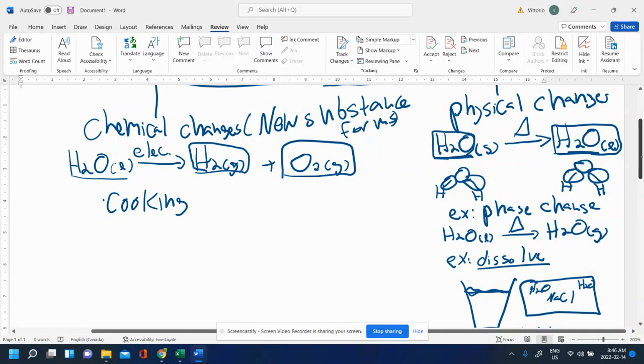So cooking things or burning things, for example, those are examples of chemical changes. Or if you ever see that we're reacting, when two things are reacting together. So if I put vinegar and baking soda, the vinegar and baking soda are reacting to create new substances or new chemical identities overall. There's new compounds, new elements that have formed in that reaction. Those are examples of chemical changes as well.